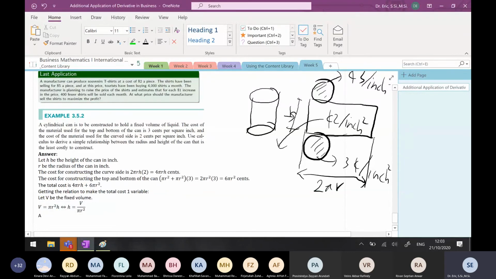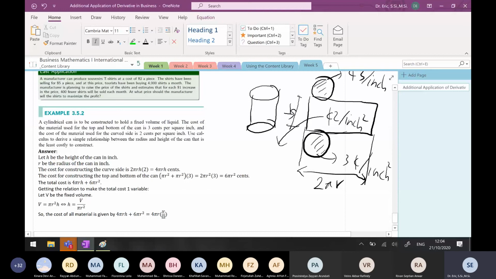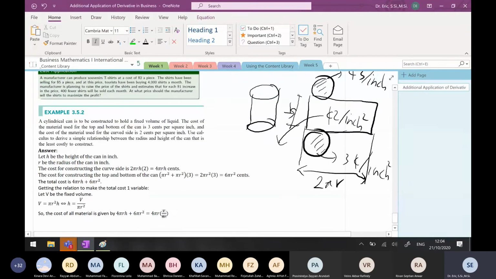And so the cost of all material is given by 4 pi r times h, where h is V divided by pi r squared, plus 6 pi r squared.